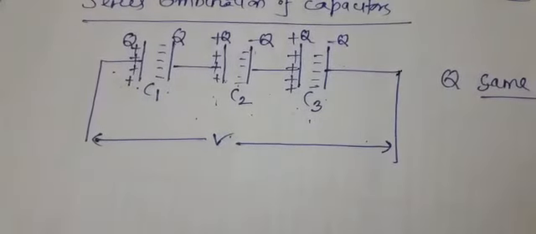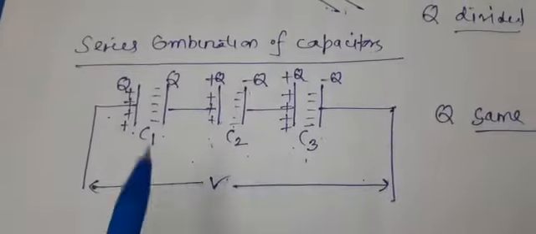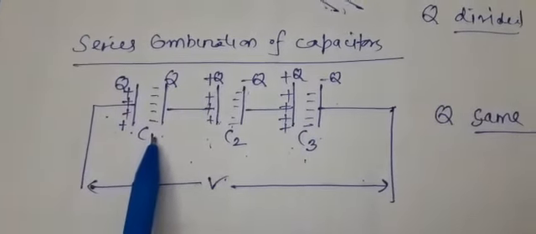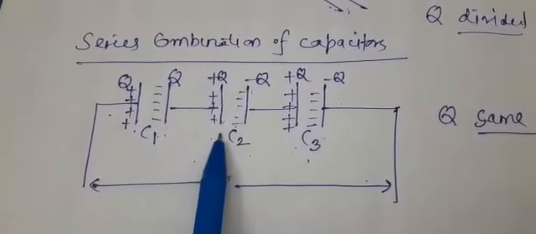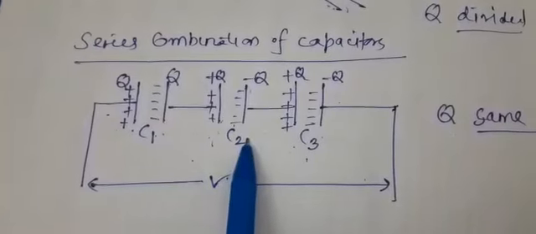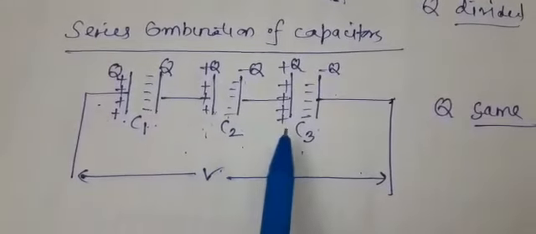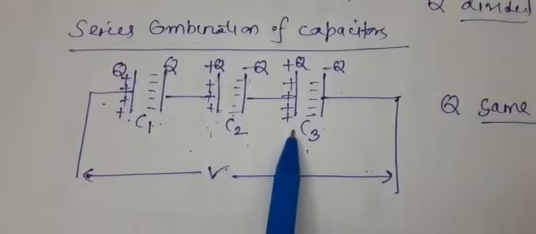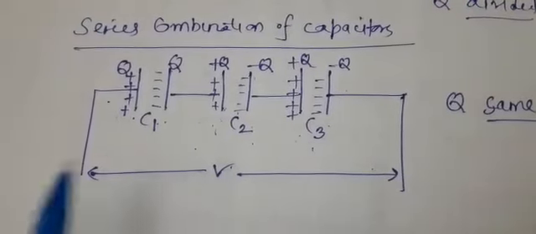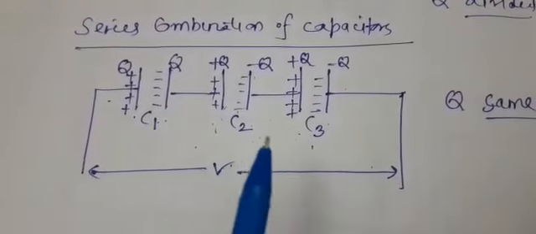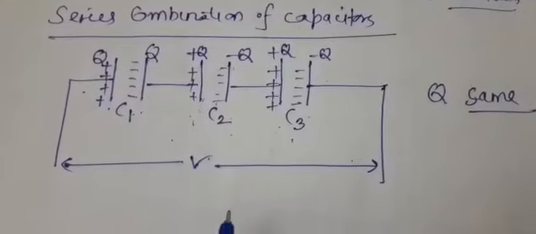And the connection is such that the second plate of first capacitor is connected to the first plate of second capacitor. The second plate of second capacitor C2 is connected to the first plate of capacitor C3, and so on. If the number of capacitors is more, the process will go on.